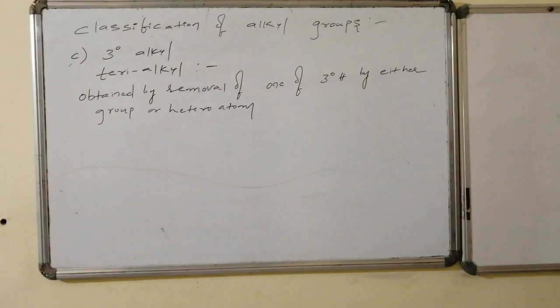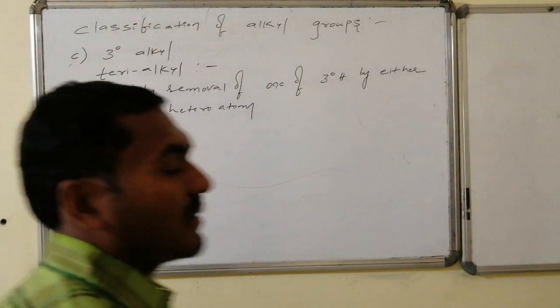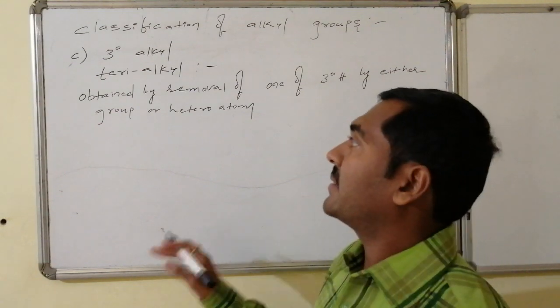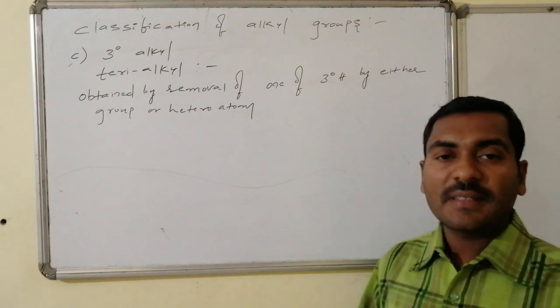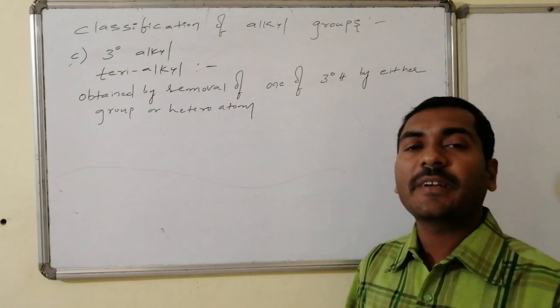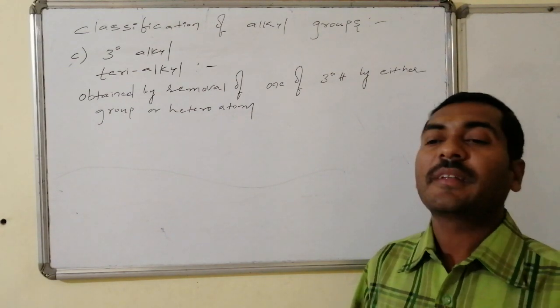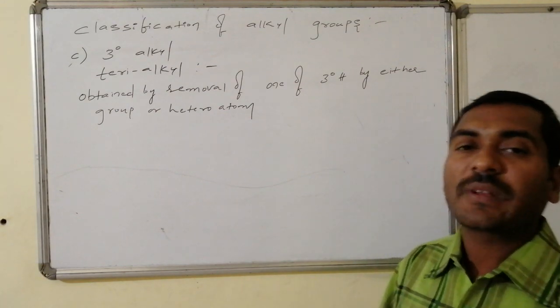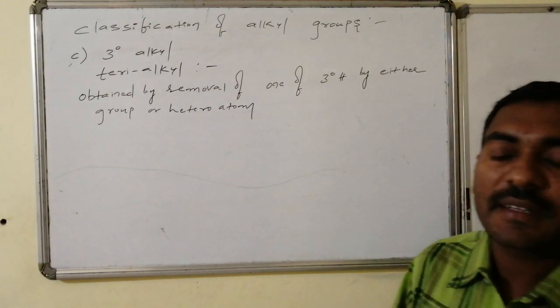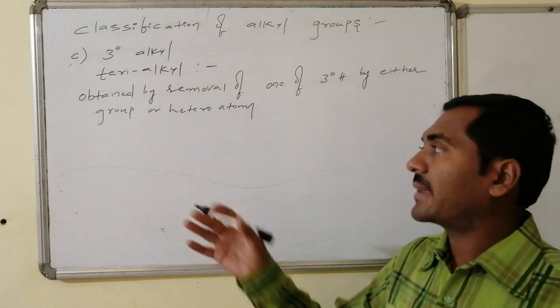Yes, the next is tertiary alkyl, generally written as tertiary followed by alkyl, which is an incomplete one. It is obtained when one of the identifiable, non-confusable tertiary hydrogens is replaced either by a heteroatom or any other combination of atoms like a group.